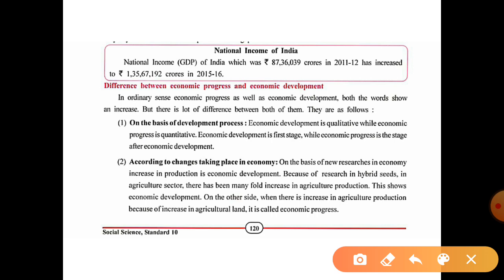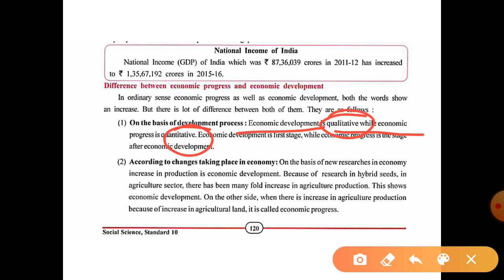On the basis of the development process, economic development is qualitative while economic progress is quantitative. Remember it. Economic development is qualitative, so the countries trying to follow this method will improve the quality of their product. Economic progress means quantity. They have already developed the quality of a product, so now they will develop the quantity, which means the number of production will be increased.